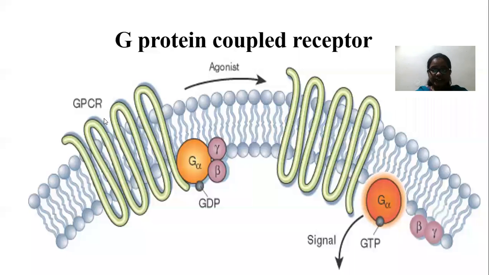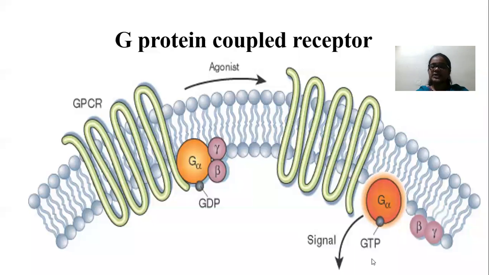When the agonist binds with the GPCR, it undergoes conformational changes in the receptor. Those changes will transmit the signals to the G proteins. Then what will happen? The GTP binds with the alpha subunit, so the GDP is replaced by GTP.